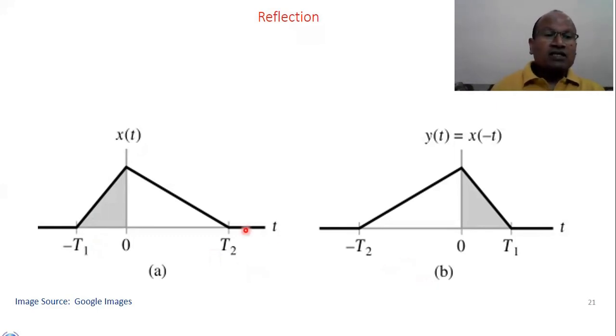Look at here. -T means T2 becomes this side and T1 goes to this side. So this particular part, look at here, there is a little shadow part. This is going in the right direction, and this plain part is going in the negative direction. So there is a change in direction. So there is a reflection, and the reflection is taking place again on the independent variable. So how can we write? In place of x(t), we are writing x(-t).